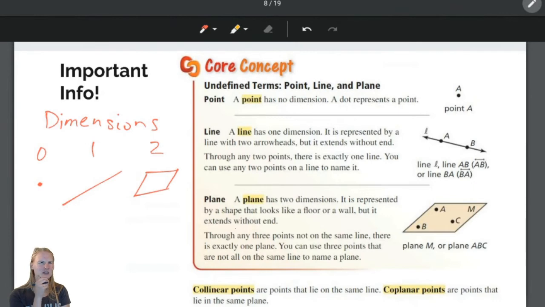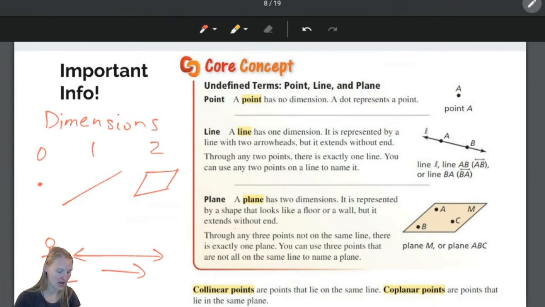Why is this? Well, a point is like, think of you standing in one place. You're just standing there. That's like a point. You're right here. You're in one location. So that has no dimension. Now think about if you are able to walk back and forth, like on a line. You're able to walk forwards and backwards. That is one dimension. You're able to walk along one dimension. So yeah, a line is like one dimension.